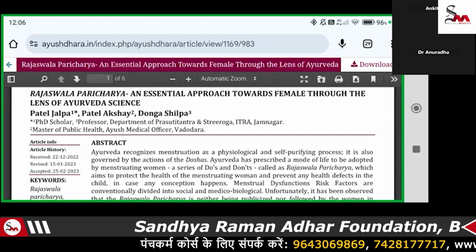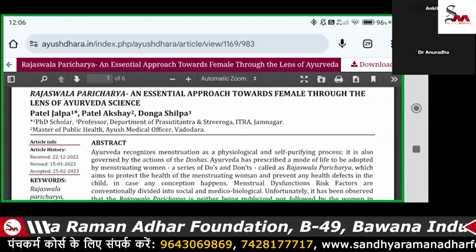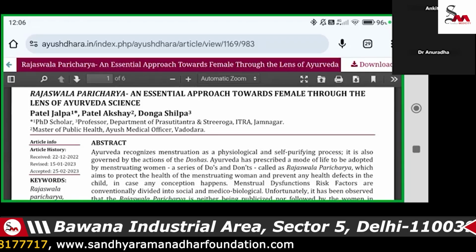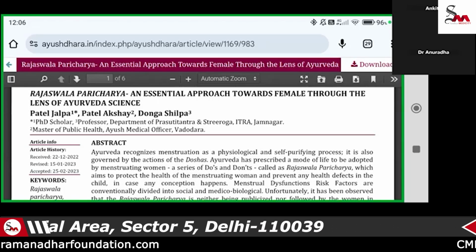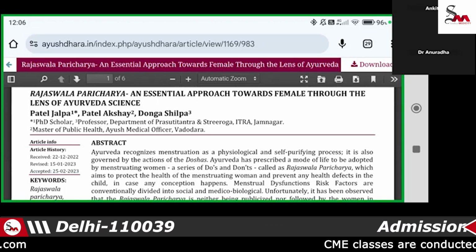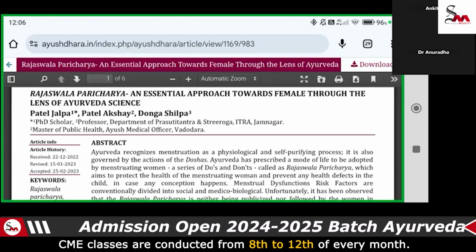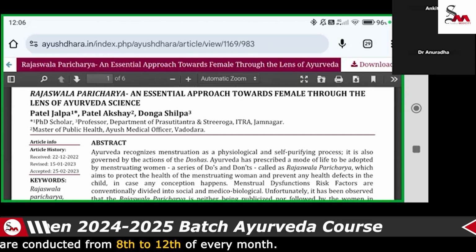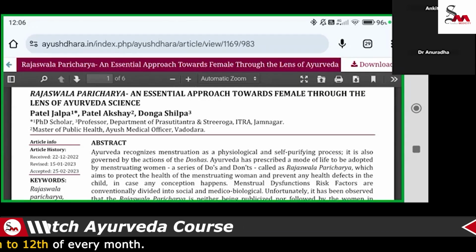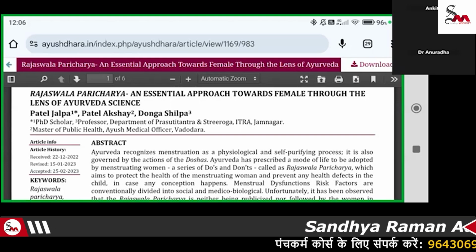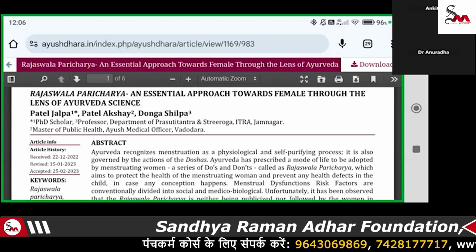They can implement it with their patients and give better results. In menstrual dysfunctions, there is a risk of many diseases. When you explain the Rajaswala Paricharya to the patient, there are a lot of topics also mentioned under the research regarding the Rajaswala Charya.